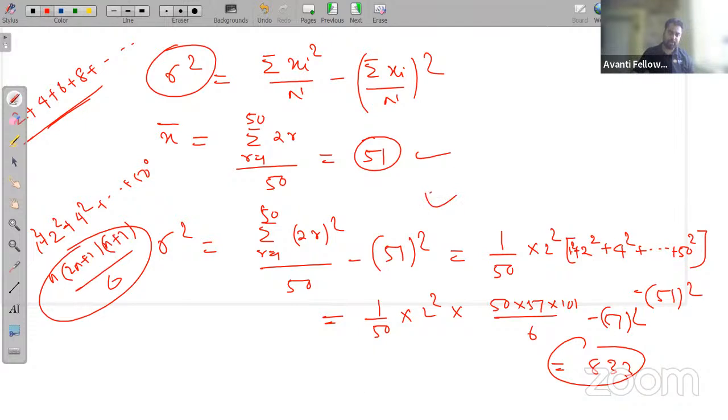Just you need to calculate. In statistics, you should have patience to calculate the things. But it will be solved. Don't worry, just calculate easily. With a cool mind, you can calculate and you will get the answer. If you are not calculating well, then it will be a problem. So calculation is more important.